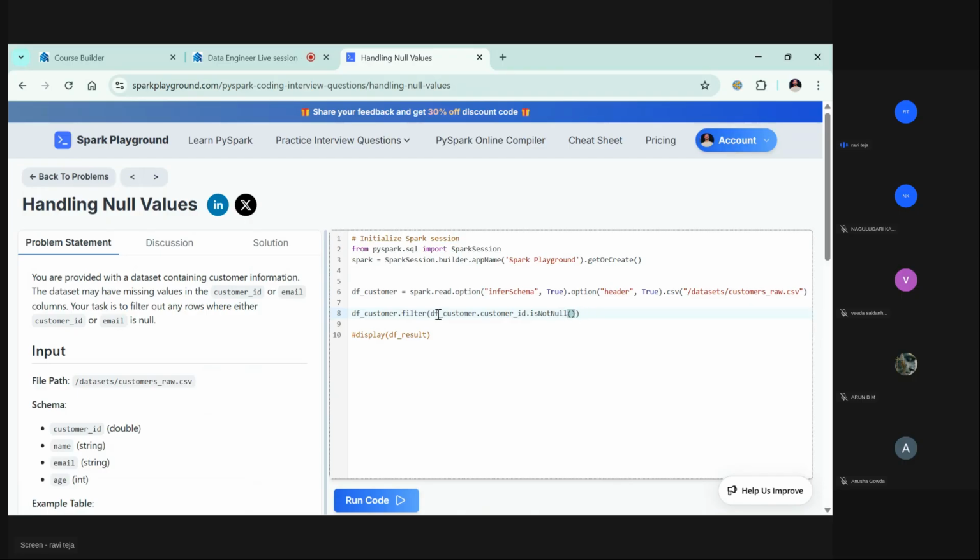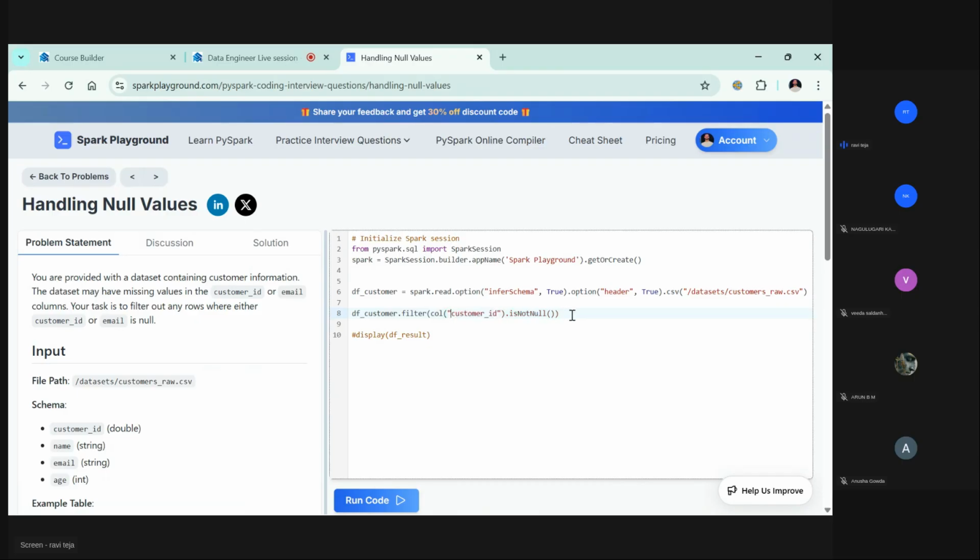Syntax correct, right? Df underscore customer dot customer ID. Maybe it's confusing, so let me go this way. There are different ways to call these columns.